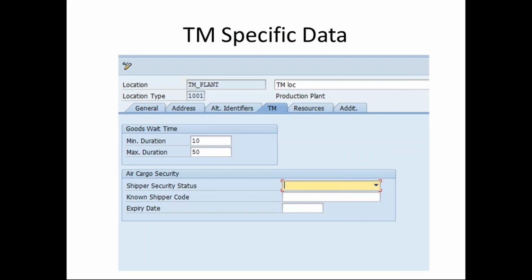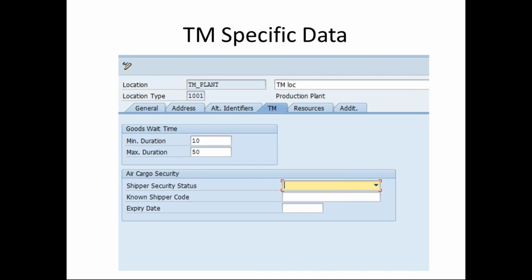And we have TM specific data, such as the goods waiting time near the location. For example, at the unloading point or loading point, how much time the goods have to wait near each plant or each unloading dump. That also we will maintain. And air cargo security, if you see here, is useful if your transportation mode is air cargo.